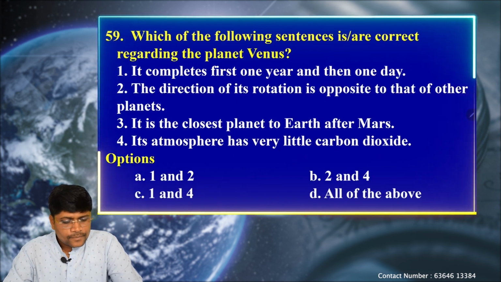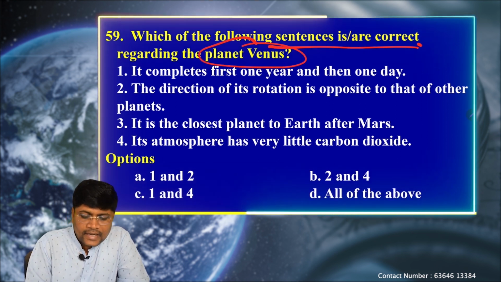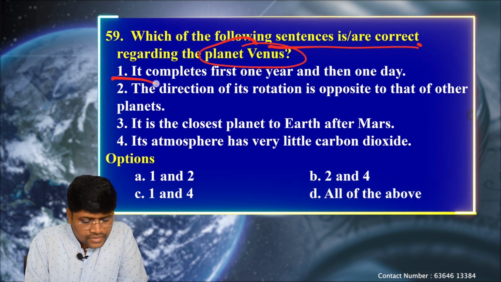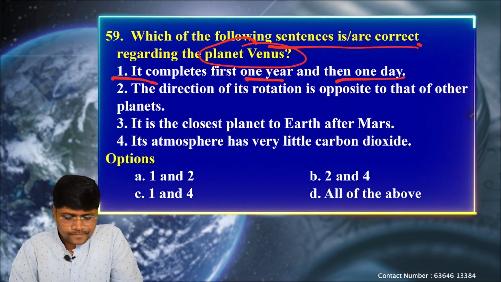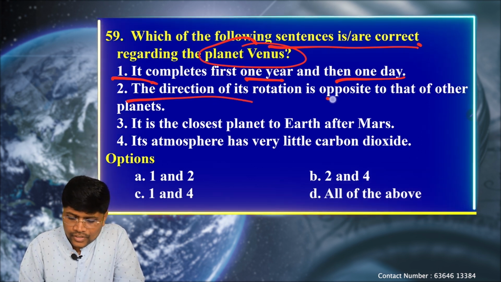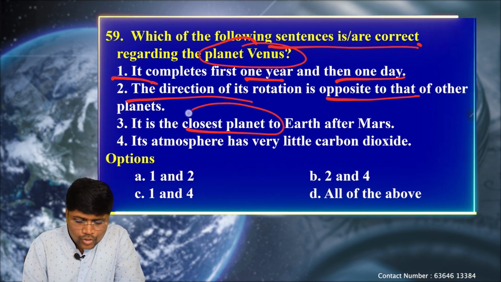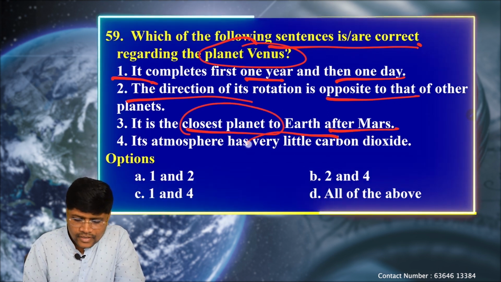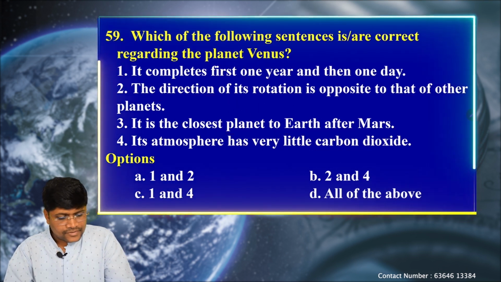Okay. Next question, which of the following sentences is correct regarding the planet Venus? Option one says it completes first 1 year and then 1 day. Next, the direction of its rotation is opposite to that of the other planets. Next, it is the closest planet to Earth after Mars. Next, its atmosphere has very little carbon dioxide. Okay, let's see the explanation.